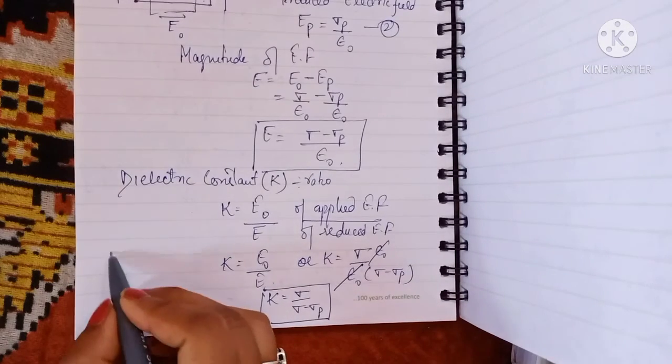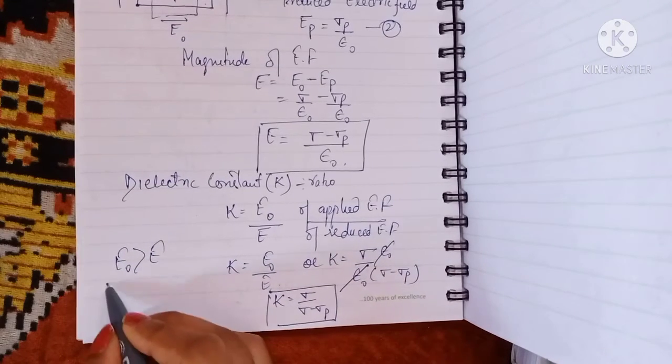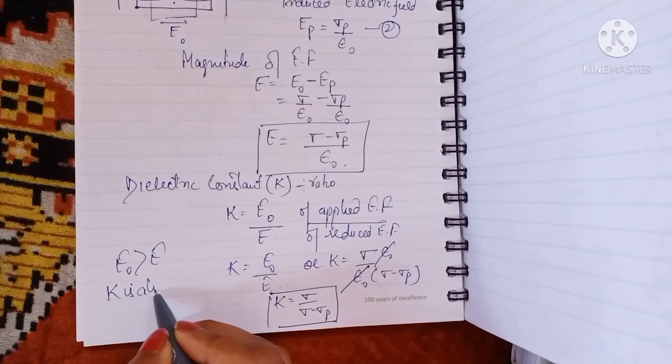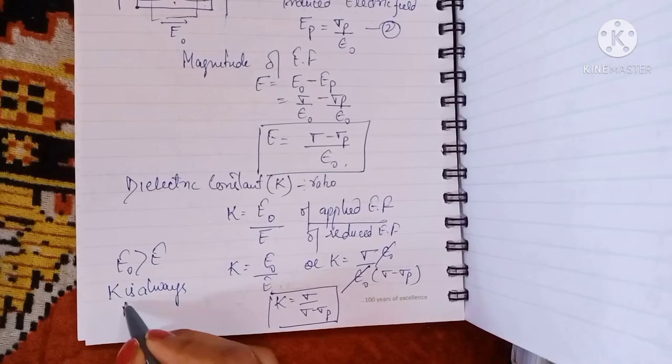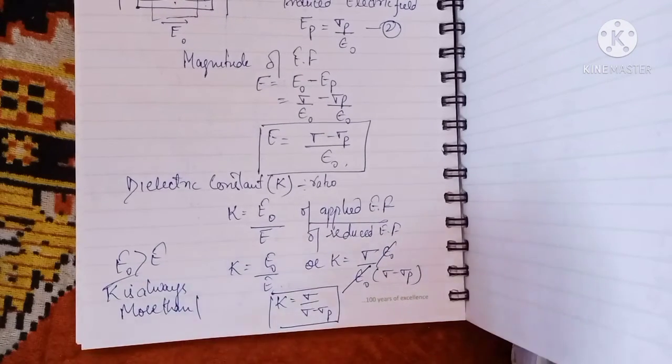And remember that the applied field is always greater than the reduced electric field. So K is always more than 1. It is not going to be less than 1. It is always going to be more than 1. Why? Because the applied electric field is always going to be more as compared to the reduced electric field. So that's why it is like this.